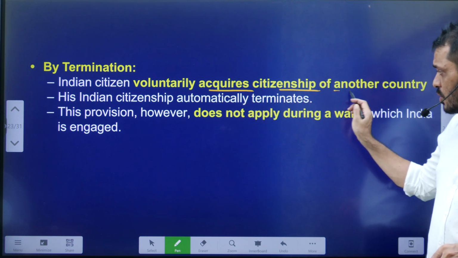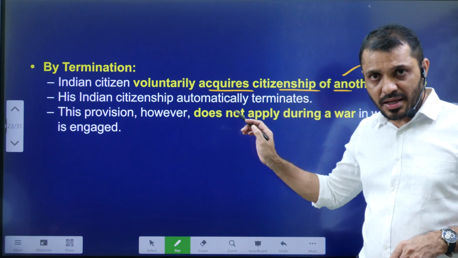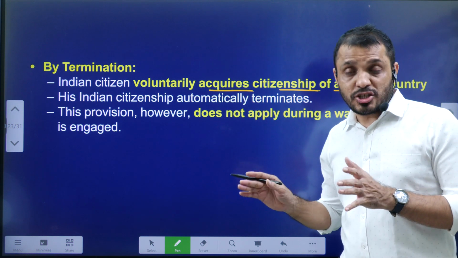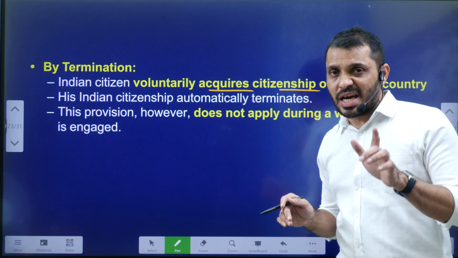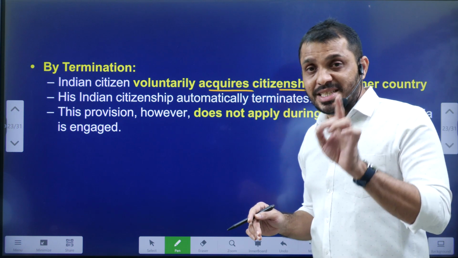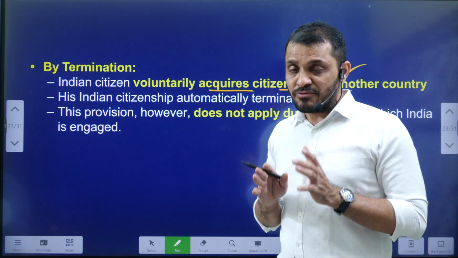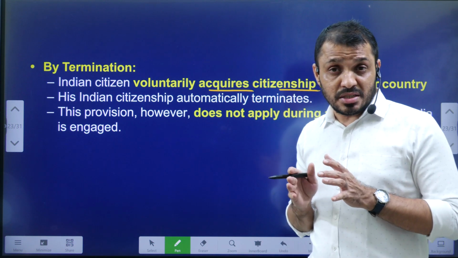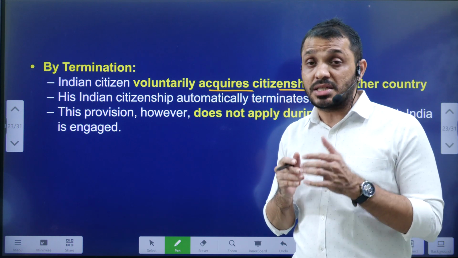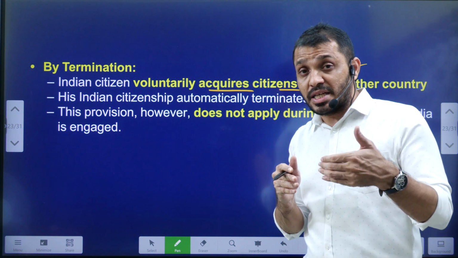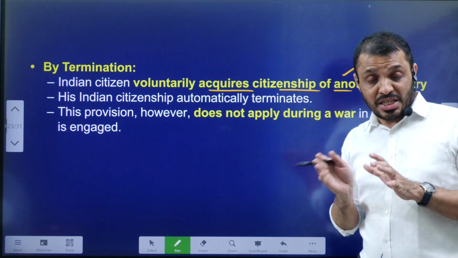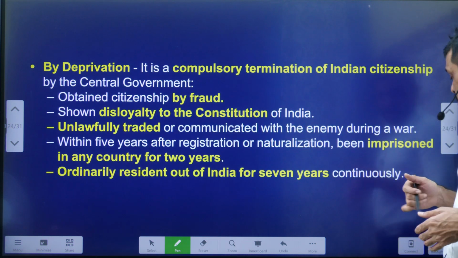Next, termination. When a person voluntarily acquires the citizenship of another country, their Indian citizenship will be terminated. Akshay Kumar actually acquired the citizenship of Canada and his Indian citizenship was terminated. Now again, he got his citizenship back by applying for Indian citizenship. And here you have to understand, this provision is not applicable during war, because during war sometimes you will be pressurized to take the citizenship of another country. So this is not applicable during the war situation.